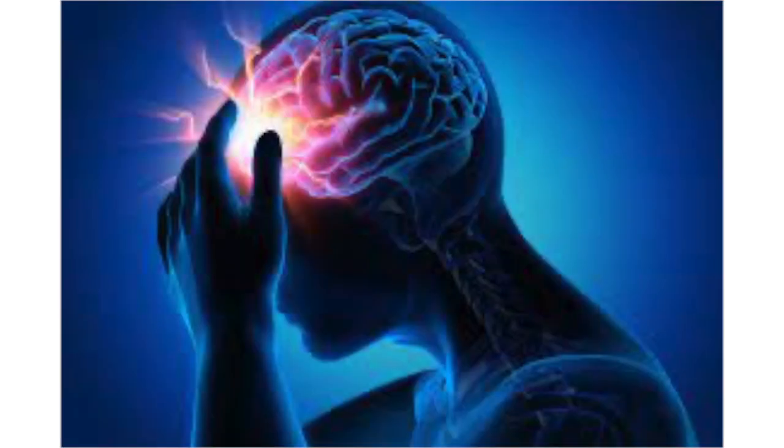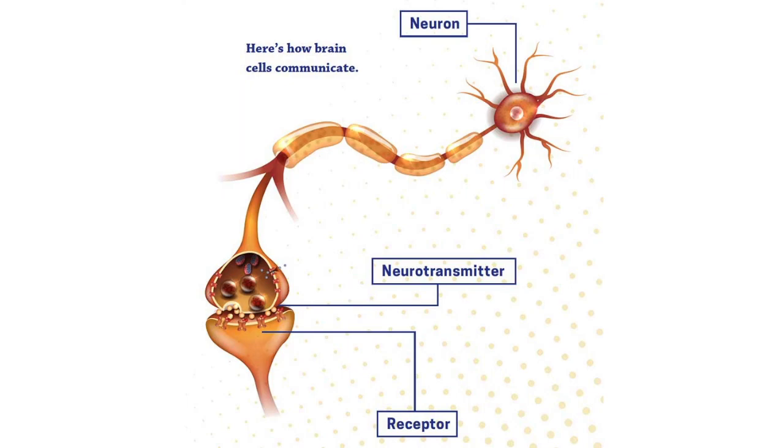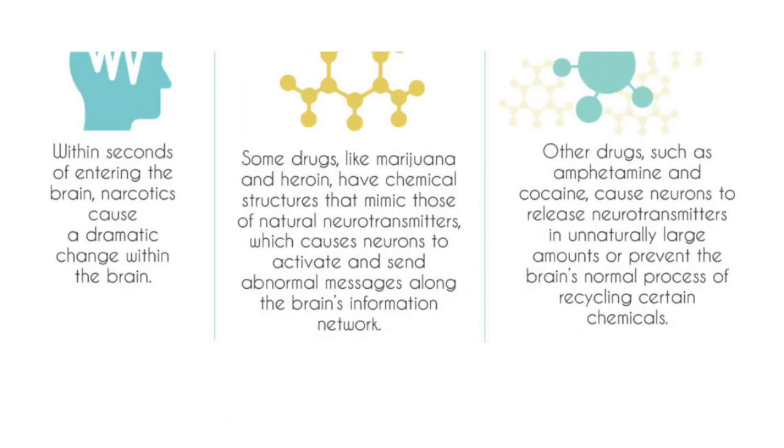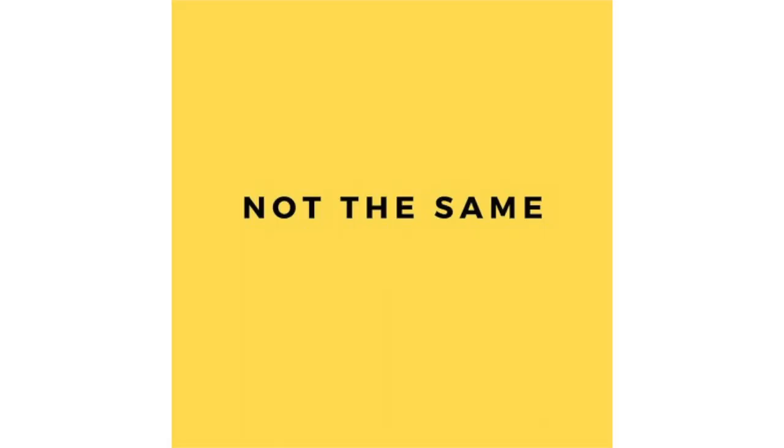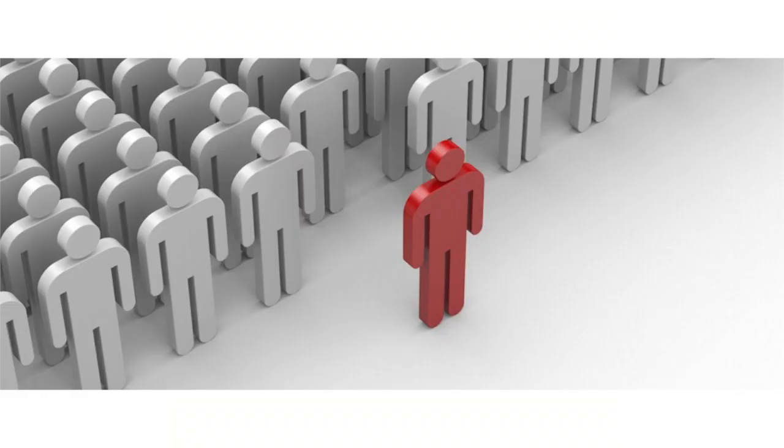Now I'm going to go into how drugs alter the brain. Drugs can interfere with the way neurons send, receive, and process signals via transmitters. Drugs like marijuana and heroin can activate neurons due to the fact that their chemical structure mimics that of a natural neurotransmitter. As a result, this allows the drugs to attach onto and activate the neurons. The big problem with these drugs is that they don't activate neurons in the same way as natural neurotransmitters do, and lead to abnormal messages being sent through the network.